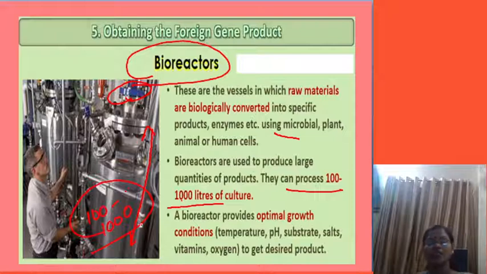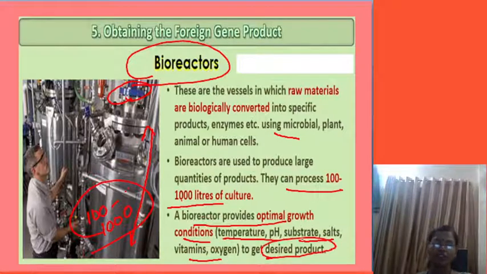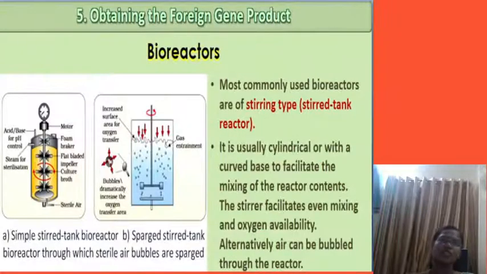This many liters we can put in this, and a bioreactor provides optimal growth conditions. The growth of the organism can be seen, along with temperature, pH, substrate, salts, vitamins and oxygen to get the desired product. If we want the desired product, then we have to use bioreactors. Two types of bioreactors are there: the stirred tank bioreactor and the sparged tank bioreactor. It is usually cylindrical. Stirring type, what do we say?